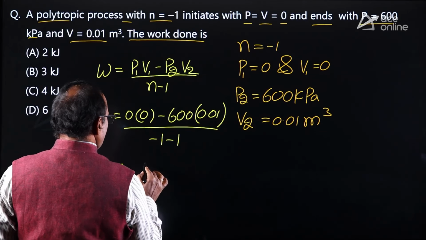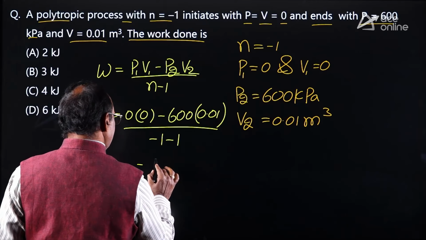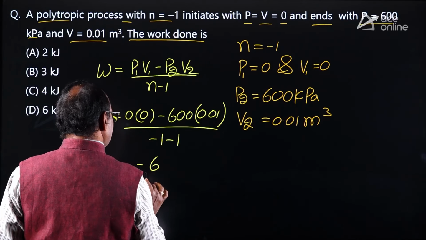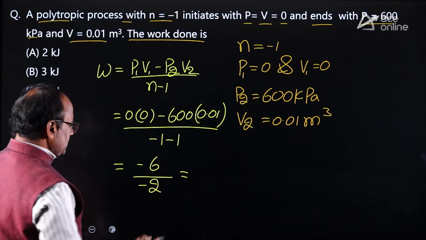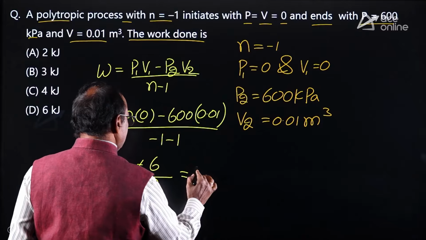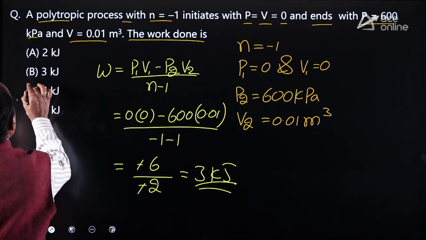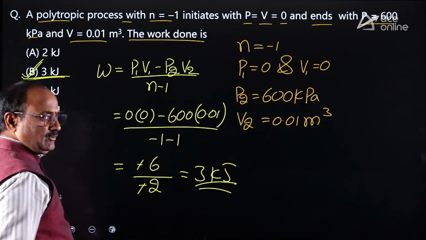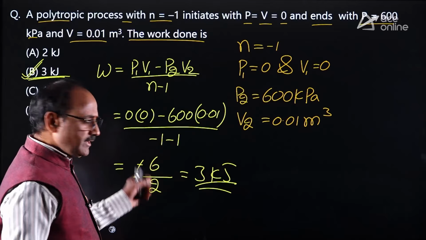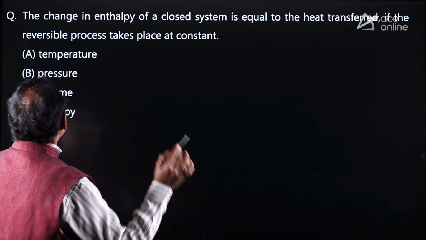It is equal to minus 600 into 0.01, that is 6, minus 6 divided by minus 2. Minus cancels, it is 3 kilojoules. That is the answer. Look at the option B. Option B is absolutely correct. Very simple problems.